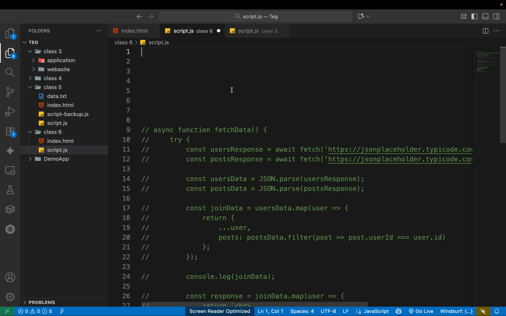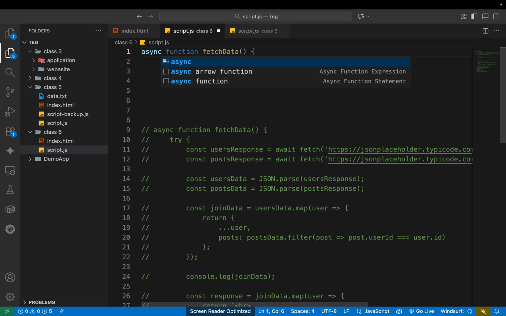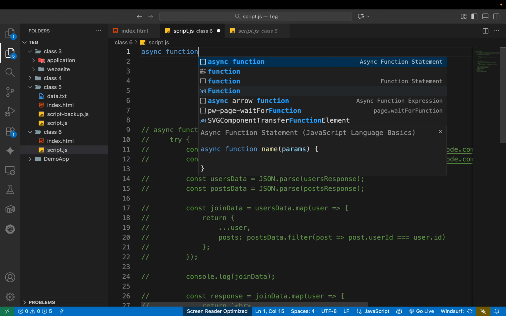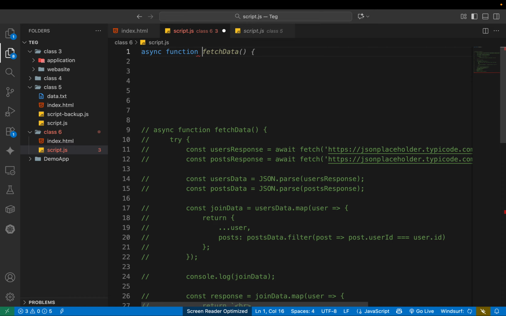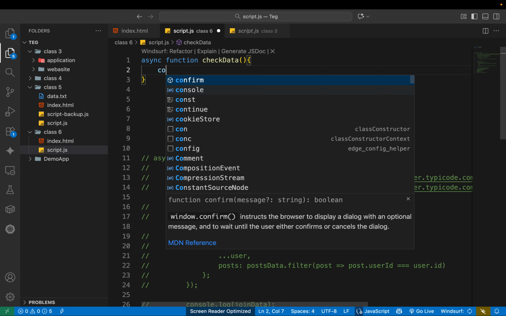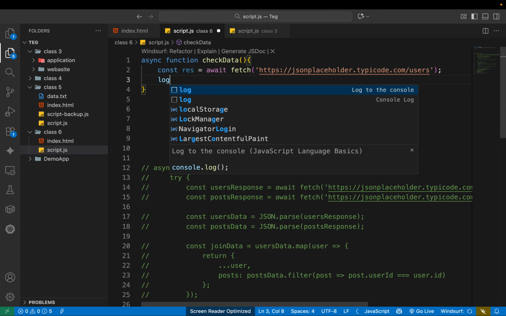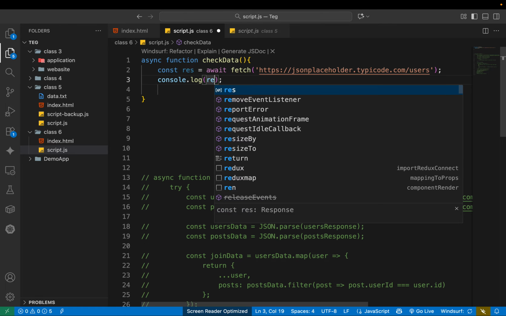Now I use an async function, and it's called check data, not fetch data. This time I want to check the fetch API. So I use the response, and now I use fetch. I log the response here and paste it.